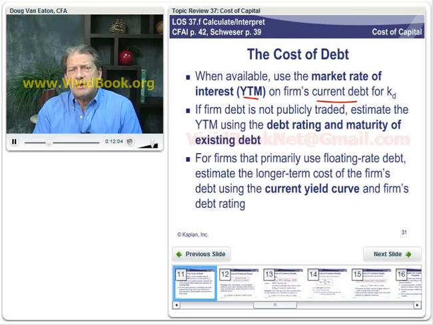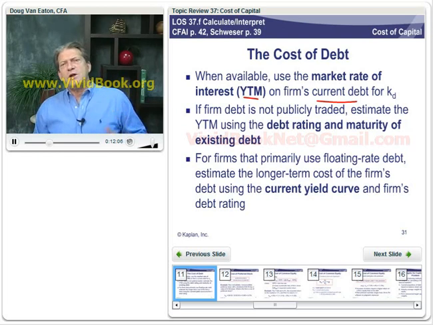Reason being, over time, if you reinvest, or in this case reborrow, at various rates from year to year, the pure expectations theory tells us that the rate on a 10-year bond approximates the average of the 1-year rates over that 10-year period.